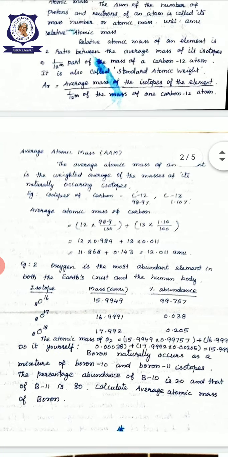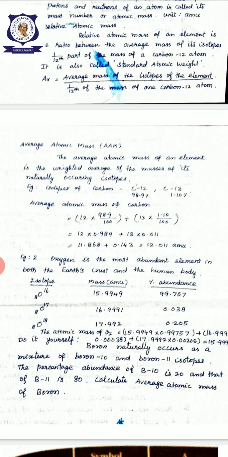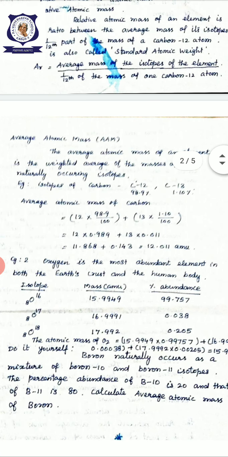Let us consider another important element, oxygen. Oxygen is the most abundant element in both the earth crust and the human body. There are three isotopes of oxygen: oxygen 16, oxygen 17, oxygen 18. Isotopes, as we already know, have the same atomic number but different mass number.